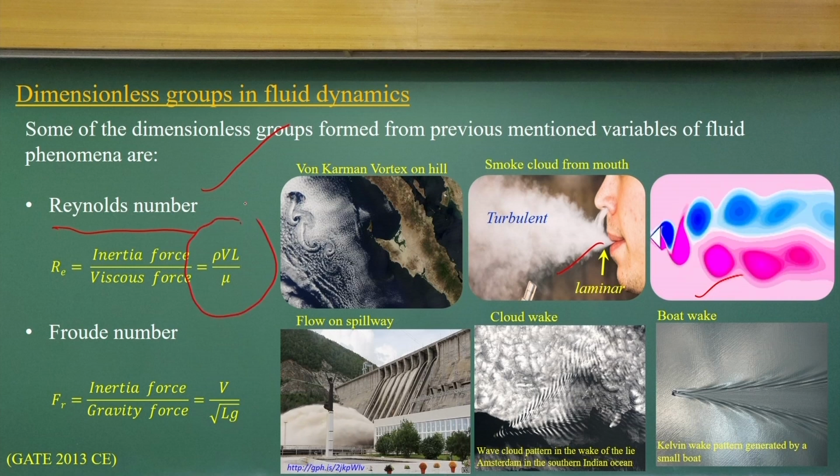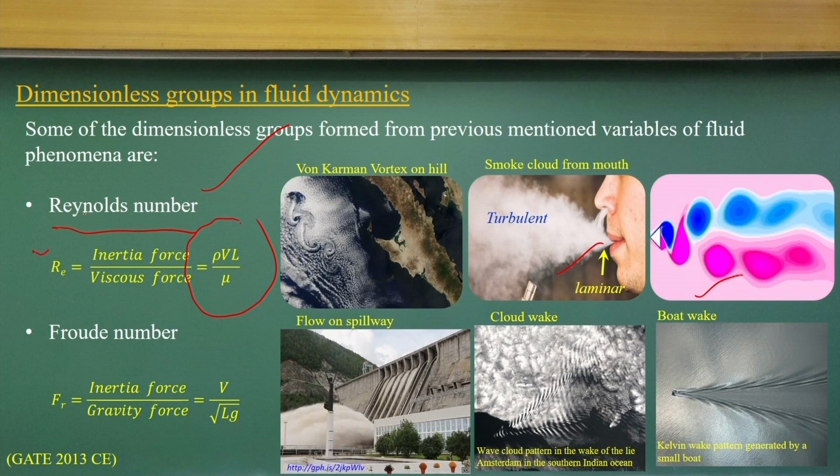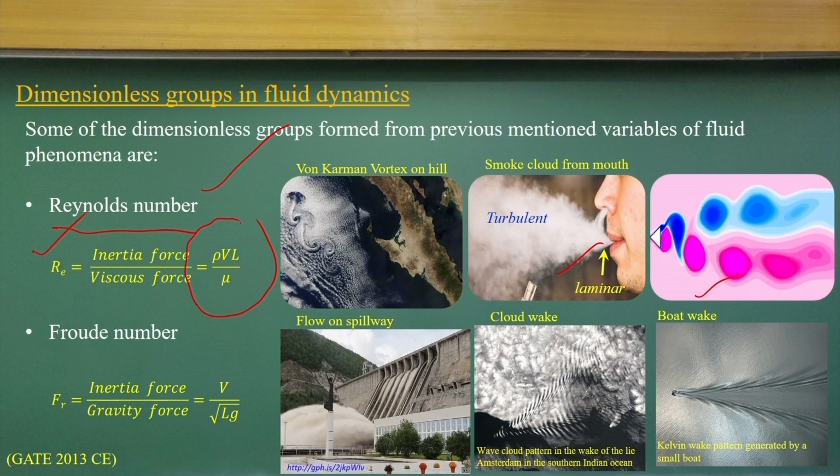I am leaving you to do that exercise, otherwise we will discuss it in your assignment mode. Okay. You can compute that the inertia force by the viscous force is the Reynolds number. That is what we can do using virtual fluid valve concepts also. So, it is a ratio between inertia and viscous force in fluid flow problems, and that is what rho V L by mu defines as the Reynolds number.